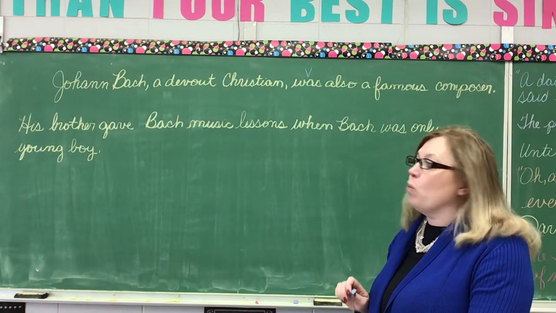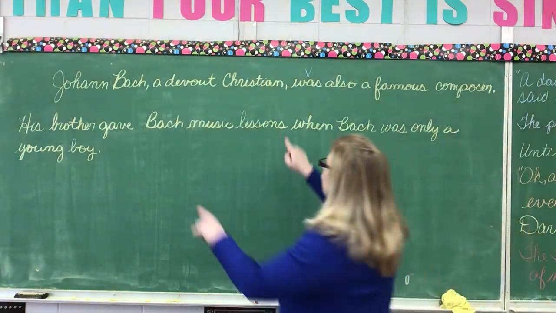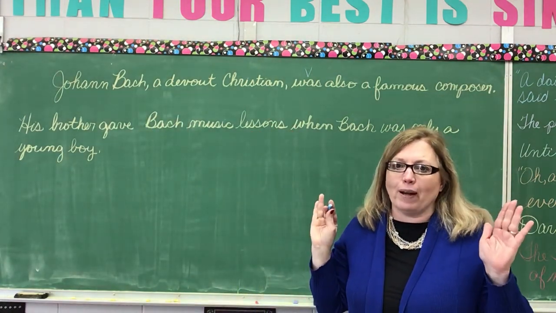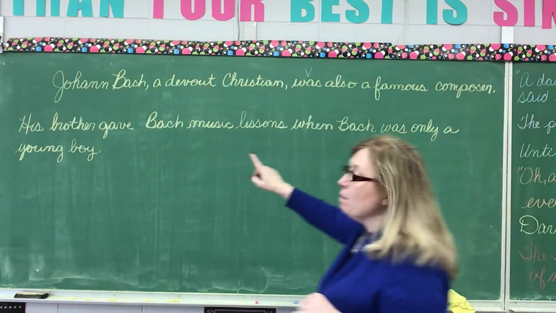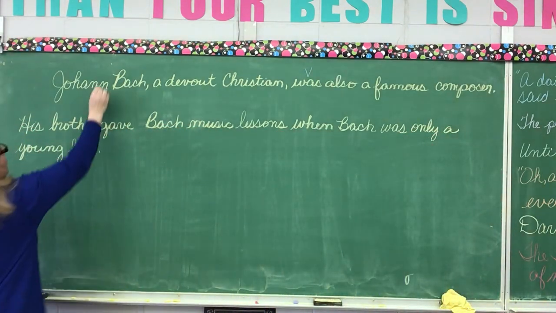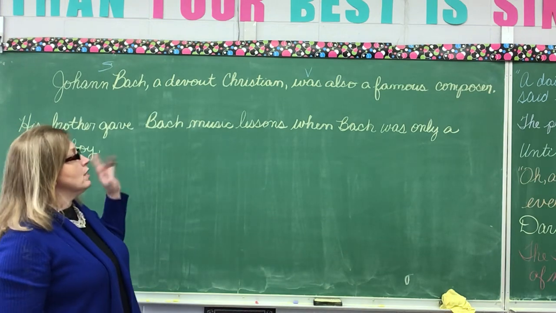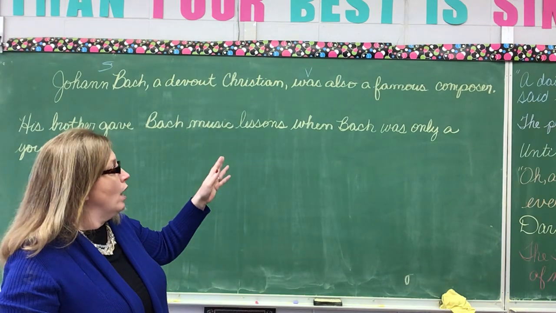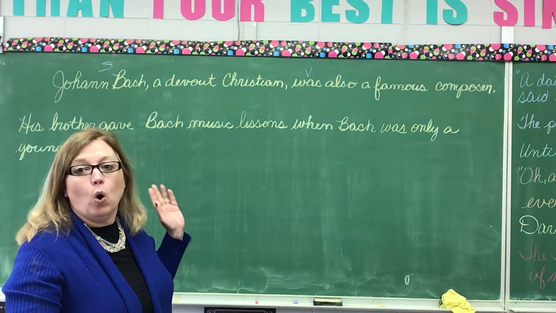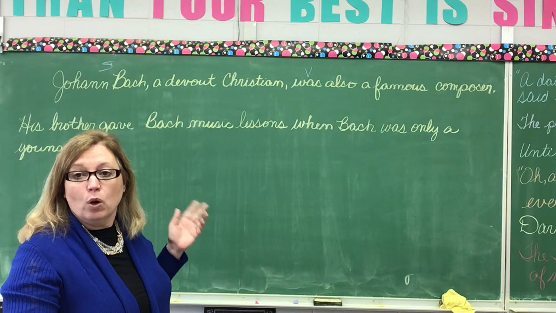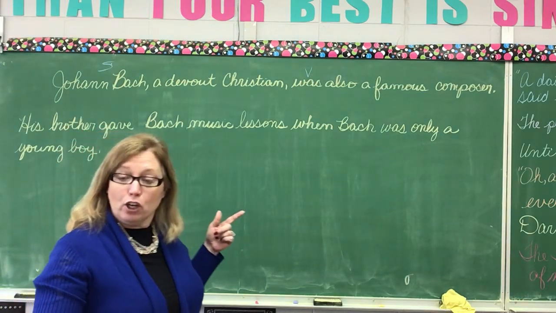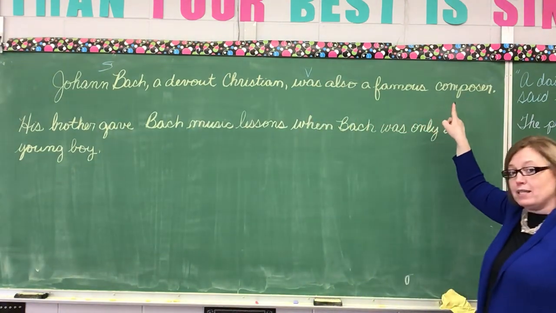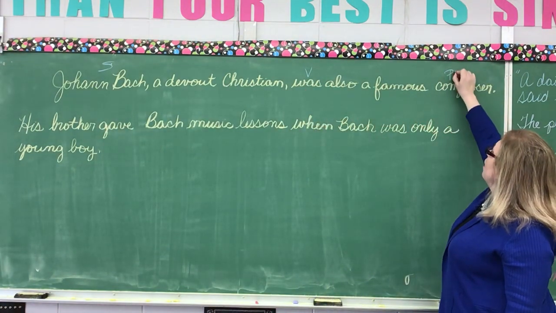Johann Bach. Why is it not Christian? Well, because Christian, if you notice, is in between these two commas. That tells us that it's separated for some reason. So, Johann Bach is my subject, okay? Now, Sebastian, that was his son. Johann Bach was what? Or was who? What equals Bach? The composer. Since was is a linking verb, composer is a predicate nominative.